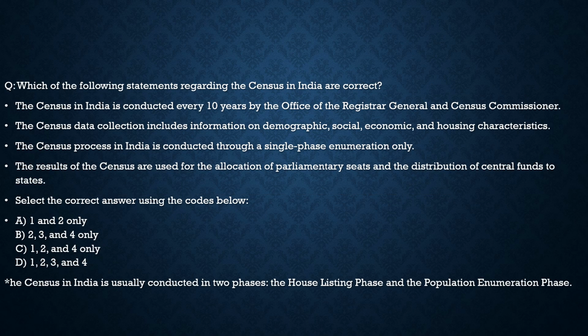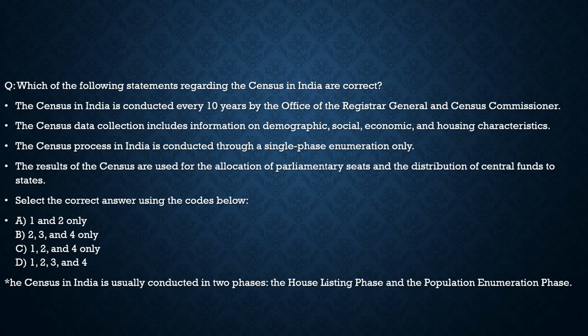It says, which of the following statements regarding the census in India are correct? First statement, the census in India is conducted every 10 years by the Office of the Registrar General and Census Commissioner. 100% correct. The census data collection includes information on demographic, social, economic, and housing characteristics. 100% correct. The census process in India is conducted through a single phase enumeration only. No, it is not conducted through a single phase, but in two phases. The first phase is the house listing phase and the second is the population enumeration phase. So statement 3 is incorrect.